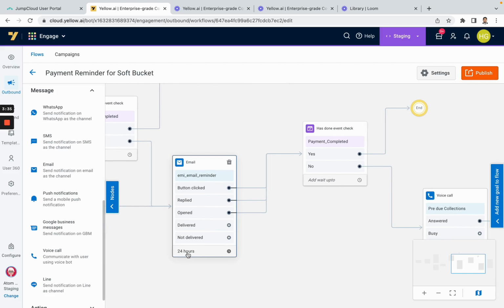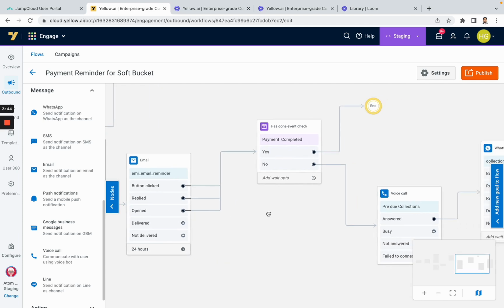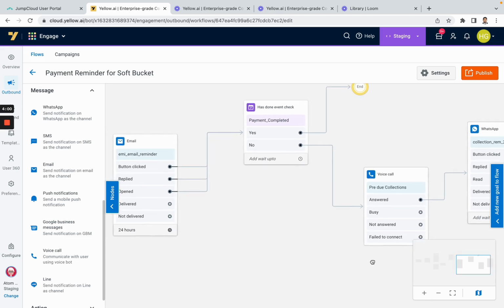Similarly, we are again giving them a 24-hour window to interact with our email and to complete their payment. And then once they have interacted with the email, after the 24-hour window, we are checking if the payment has been completed. For people who have completed, we are ending the flow there. For people who have not completed the payment, we are following up with a voice bot call this time. And for people who did not interact with our message, we are going to send the voice call to them also.